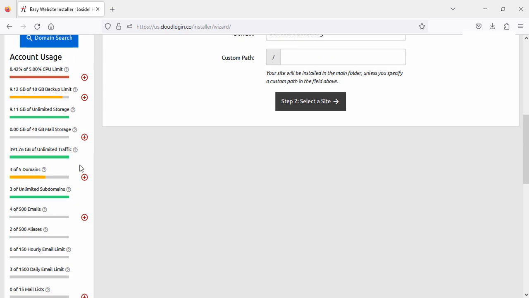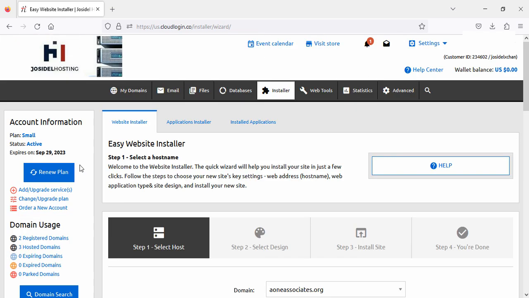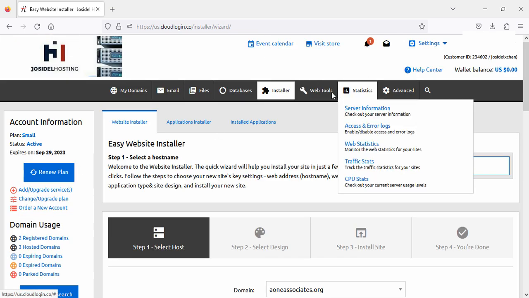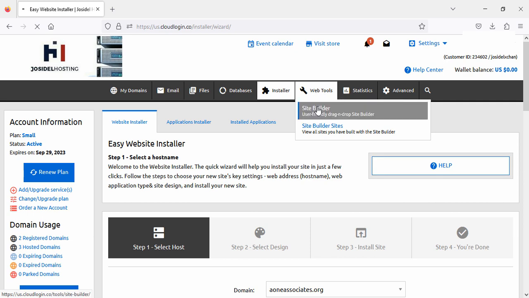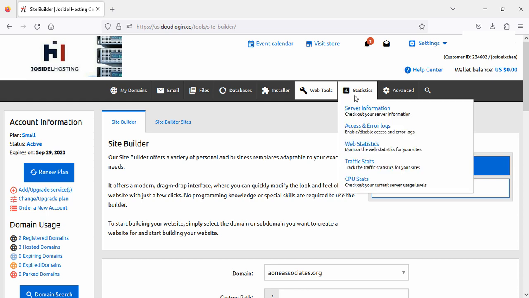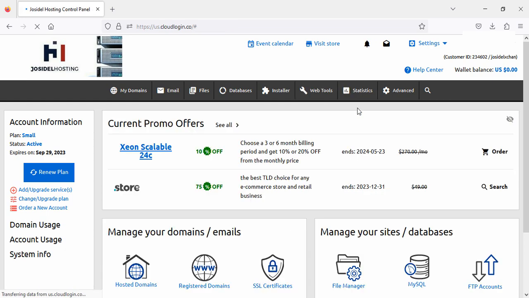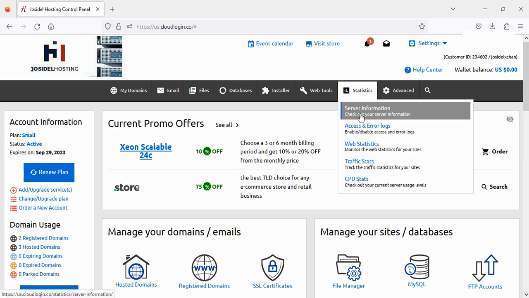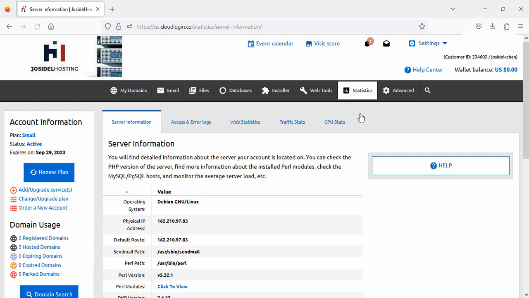You can see this red plus will take you to the upgrade section. You can find here your server information and other related technical information.